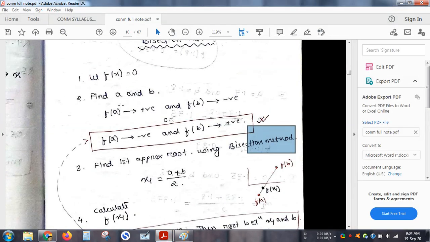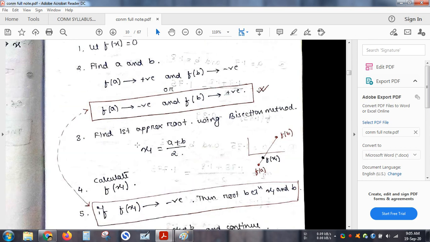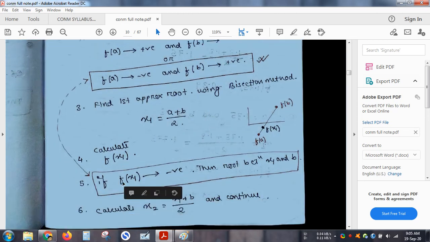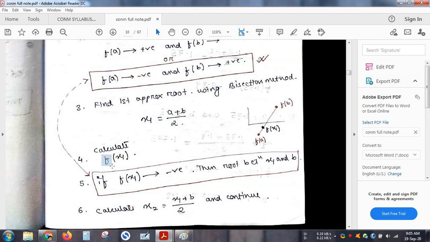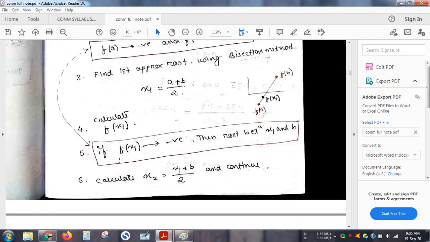So first, for a particular value of a, I'm getting function f of a is negative, for another value of b I'm getting positive. So obviously my root lies between a and b. I approximate my first value, which is x1 equals a plus b divided by 2, and I calculate the value of my function at f of x1, isn't it?